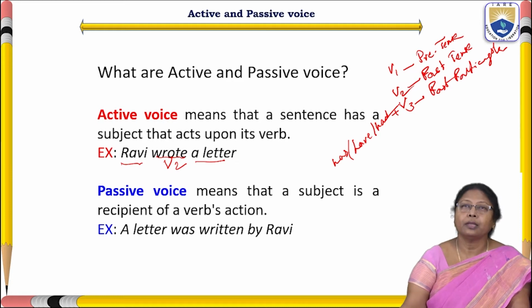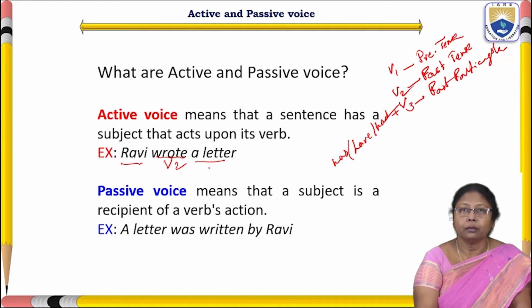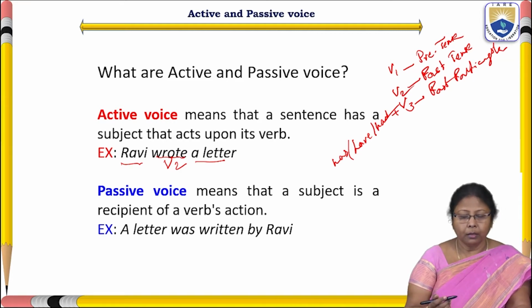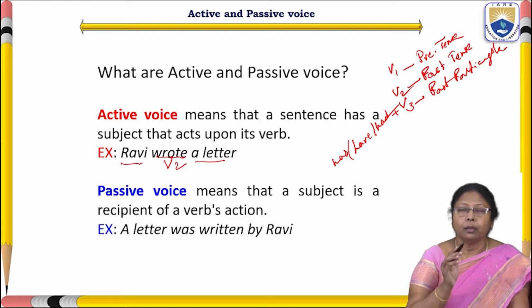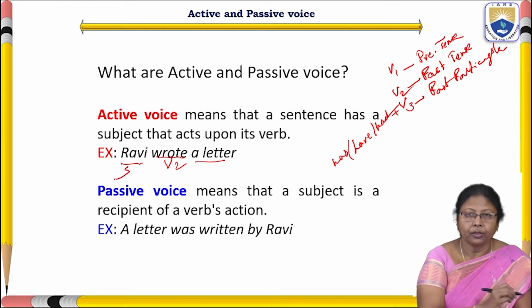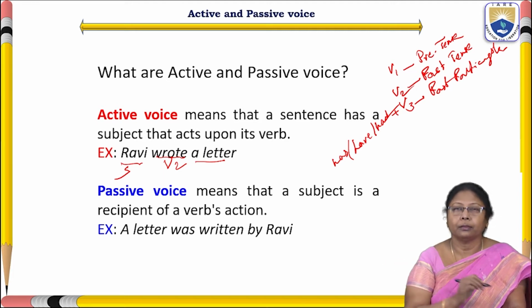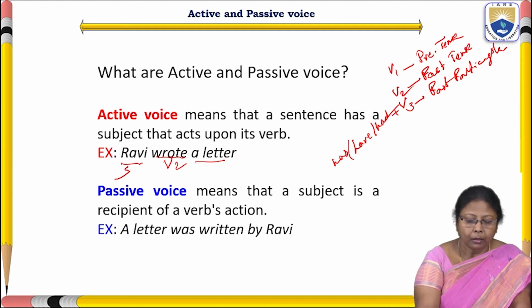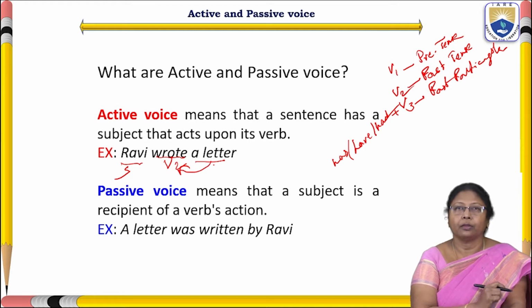Here, Ravi wrote a letter. In this active voice, Ravi is the subject, the doer of the action. He does the action of writing a letter. Here the letter is the receiver of the action.